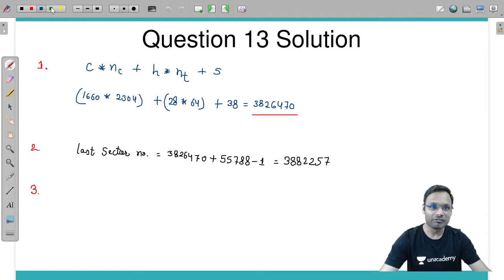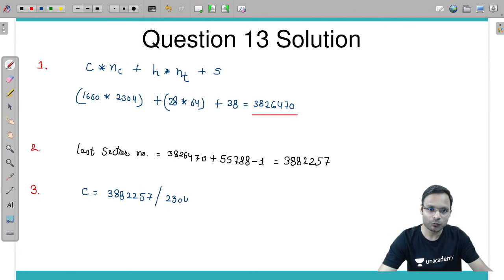If I am going in reverse, it's a very simple procedure which I already explained in the classroom. How to get the cylinder number? You take this 3882257 and divide it by the number of sectors per cylinder NC, which is 2304. Whatever integer value you get will be your answer.